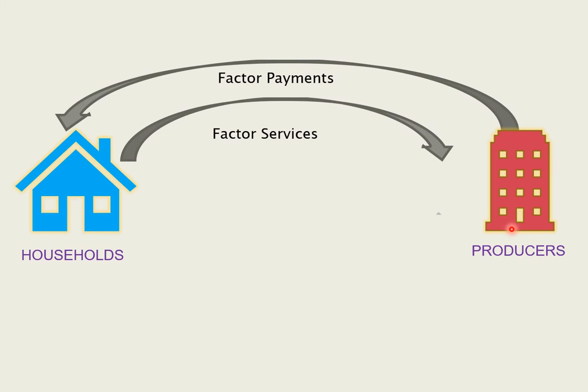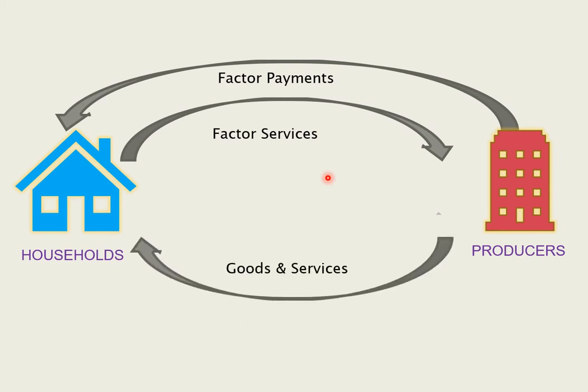Now, the households are not going to provide their services for free. So, the producers are going to make payment to the households, which are known as the factor payments. Factor payments are the payments in return of the factor services that have been provided by the households.